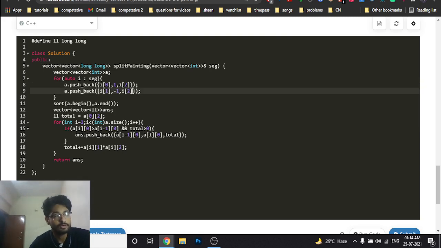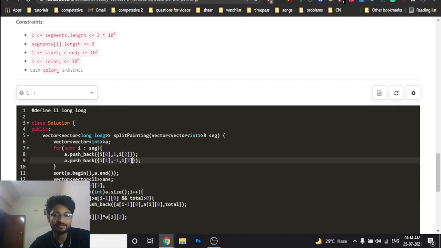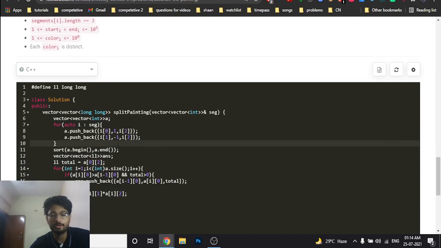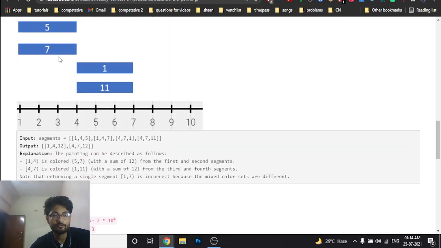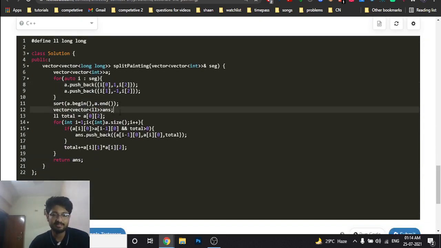that point. Okay, so I am actually sending out the starting and the ending point. We'll mark them as different values, the starting is marked by a 1 and the ending is marked by a -1, and we'll also send out the value for all these segments in this vector, and then insert all these tuples and then sort them, obviously. Then answer is toward the final answer. Remember to make them long.